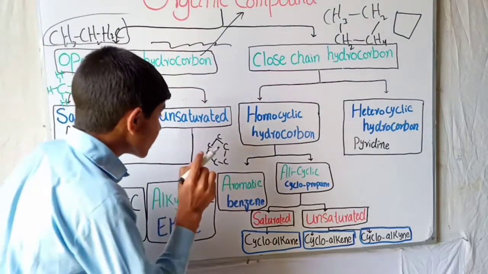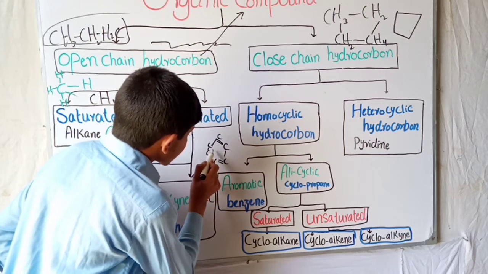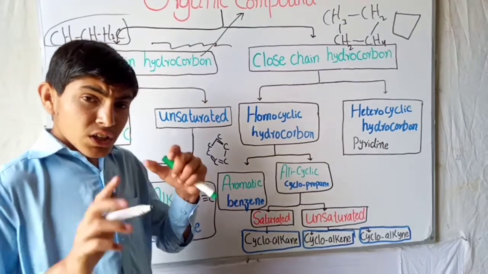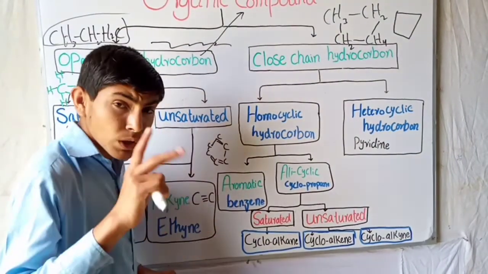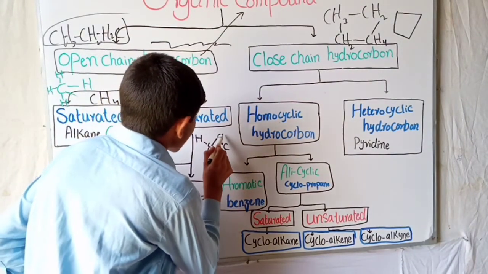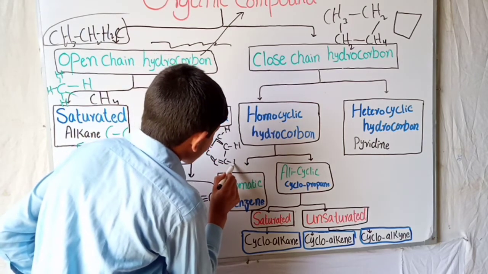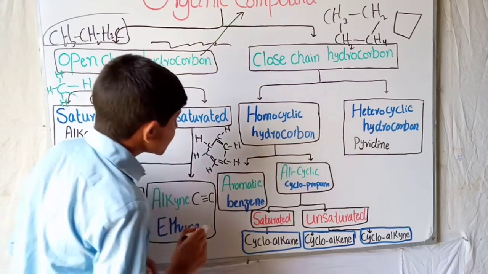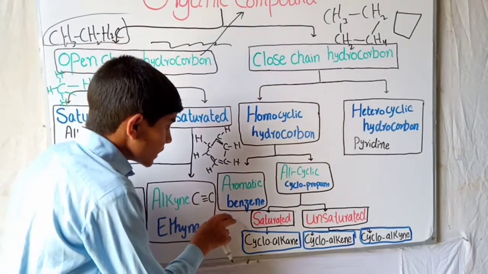There must be three double bonds between the carbon atoms, and three single bonds, and each carbon atom is associated with one hydrogen. So this is the typical structure of aromatic hydrocarbon, which is called benzene.